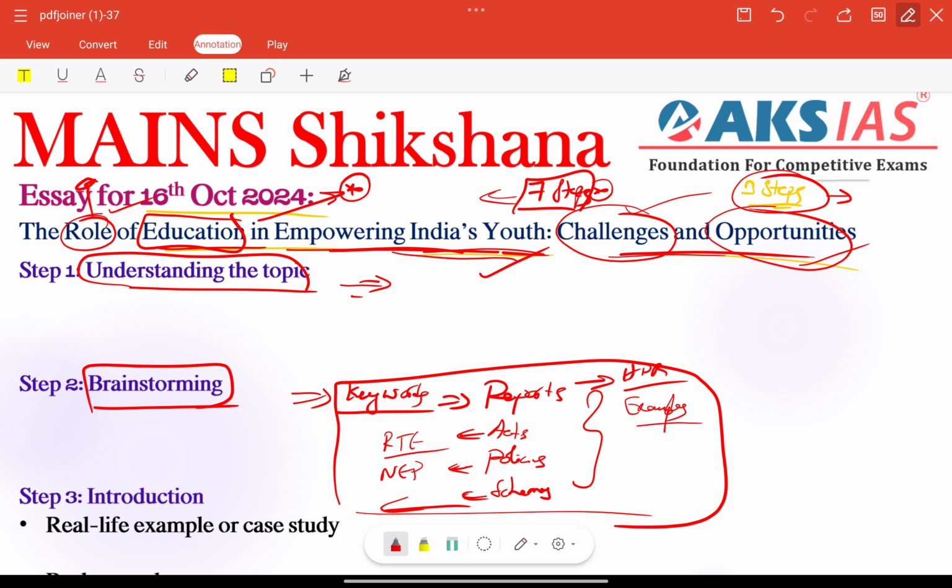Especially in brainstorming, whatever important keywords we want to mention, we need to recall them before writing the answer, in this second step. For example, we should spend at least 5 minutes to recall important items, right?